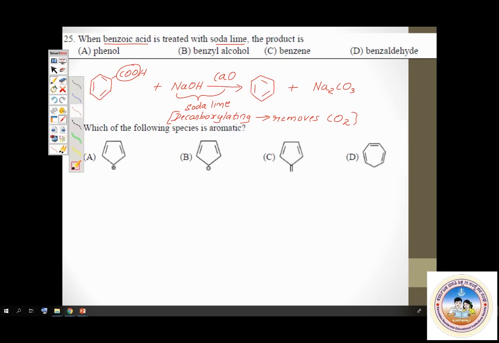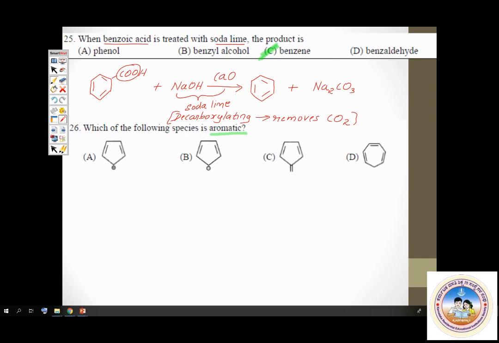Okay. Question number 26. Four compounds there. In these four compounds, you have to find out which one is aromatic. Let's apply those three conditions. First, the species must be planar. I think all the options are planar here. Second, there must be continuous availability of p orbitals or cyclic conjugation. Let me slightly highlight this because it's not clearly visible. This is positive charge. This is negative charge.